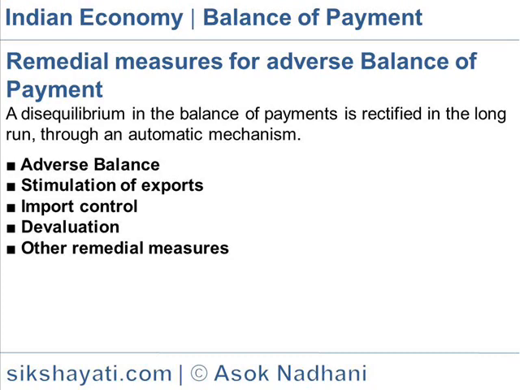However, certain remedial measures can be taken to correct the adverse balance of payments. For removal of adverse balance of payments, methods to be adopted should be determined after a careful analysis of the factors that have produced the disequilibrium. Structural maladjustment: if the disequilibrium is a result of some structural maladjustments which hinder exports or favor imports, steps should be taken to correct the maladjustment.